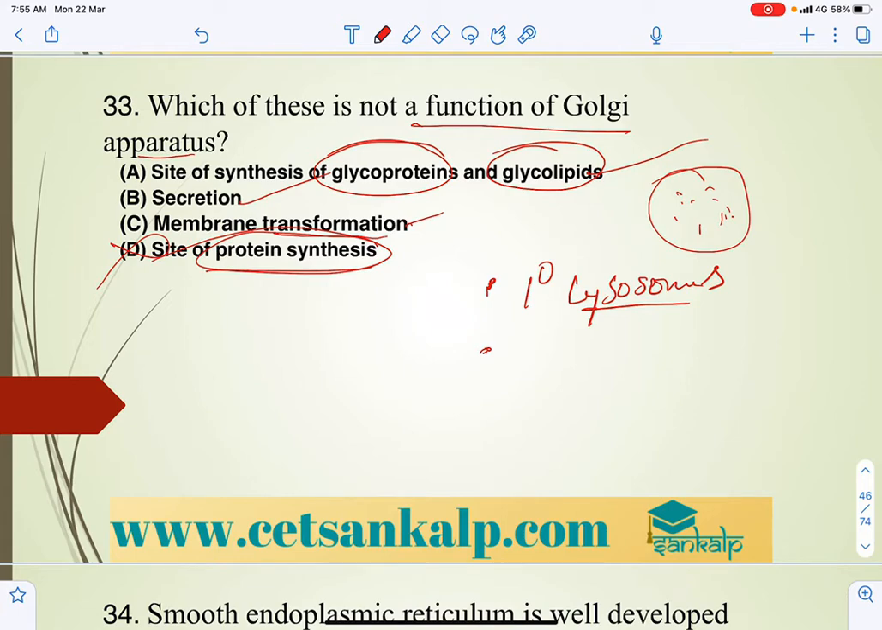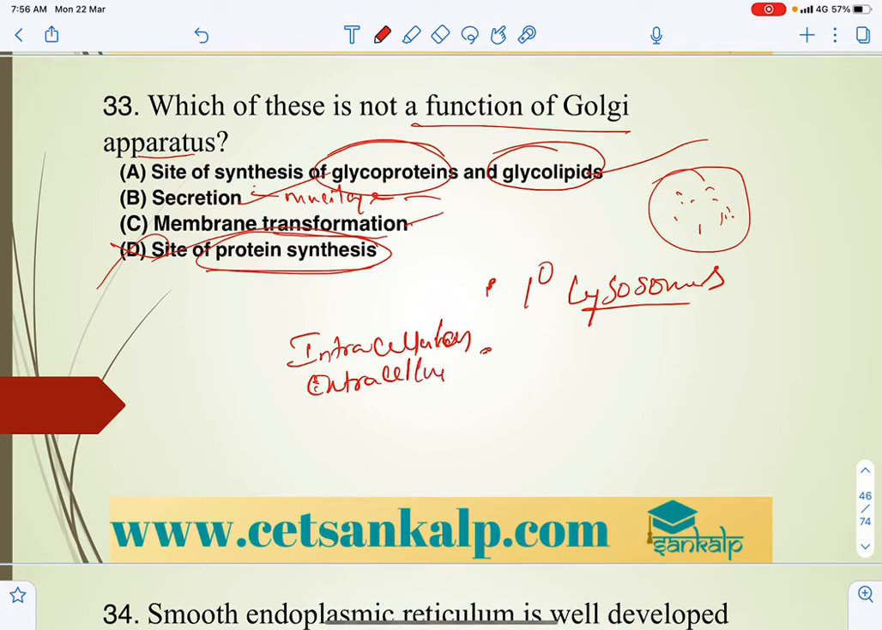And it also helps in secretion, which includes the secretion of mucilage. Generally the developing root, that is the root cap, is rich with Golgi bodies. And the secretion will be of two types: intracellular and extracellular secretion.